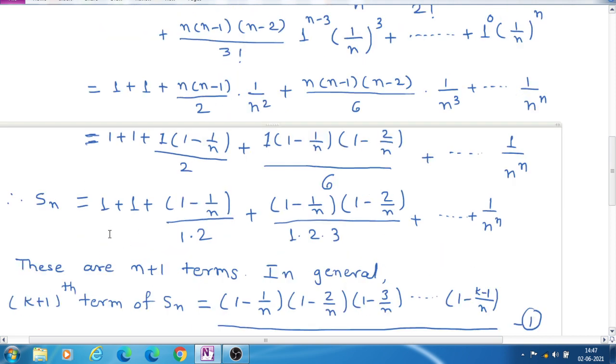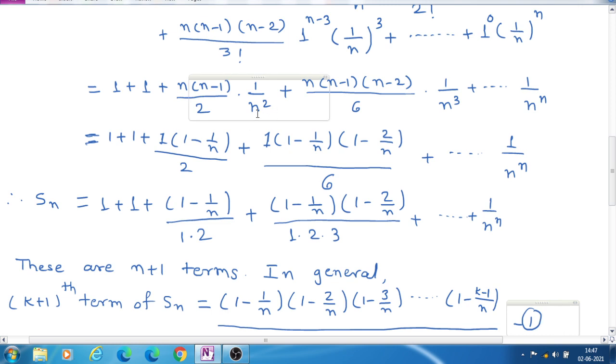Therefore this is equal to, now, here in each term there is division by a power of n. In the third term, n into n minus 1 is in the numerator and here is 1 upon n square. So if we write this n square as n into n, and divide n into n minus 1 by it, then this n will be cancelled and n minus 1 divided by n gives us 1 minus 1 upon n.